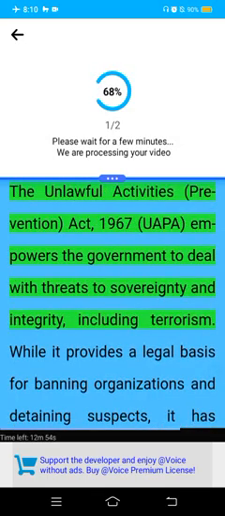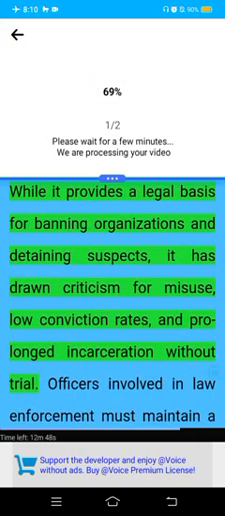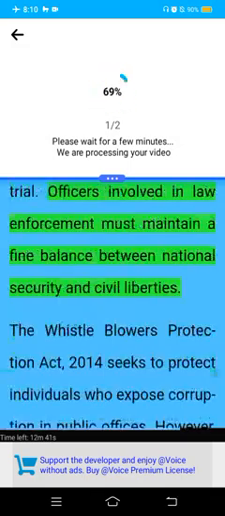The Unlawful Activities Prevention Act, 1967, UAPA, empowers the government to deal with threats to sovereignty and integrity, including terrorism. A legal basis for banning organizations and detaining suspects, it has drawn criticism for misuse, low conviction rates, and prolonged incarceration without trial. Officers involved in law enforcement must maintain a fine balance between national security and civil liberties.